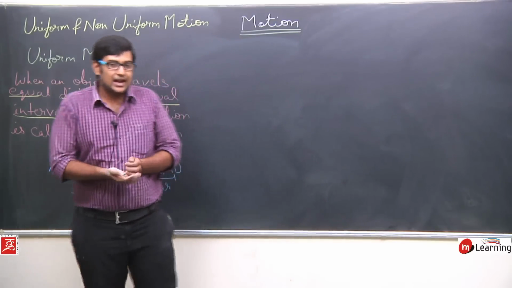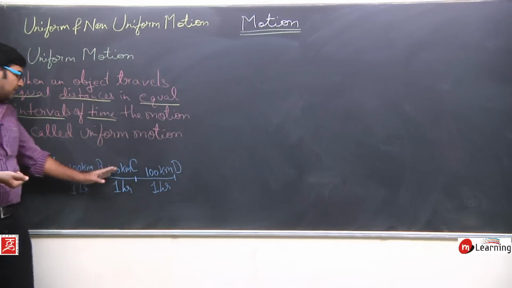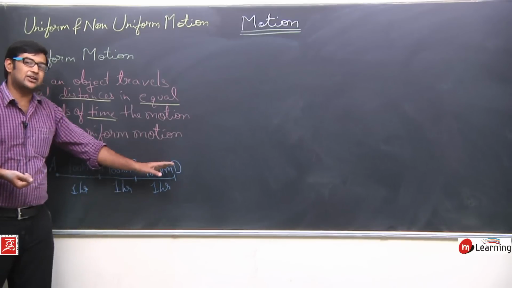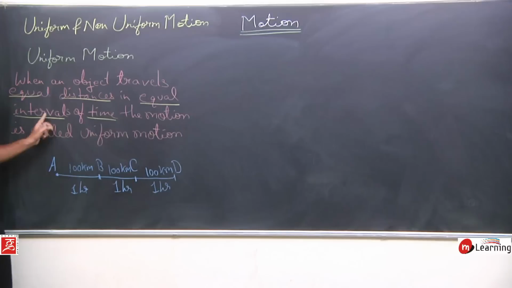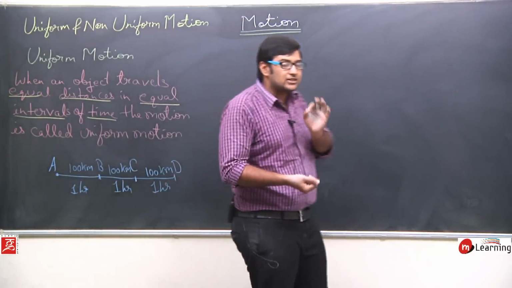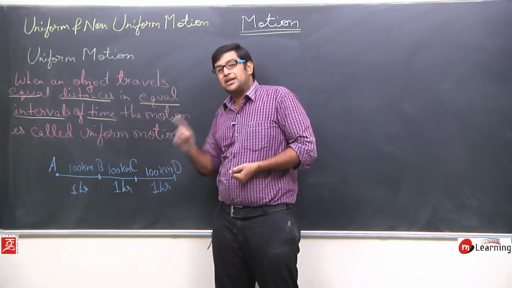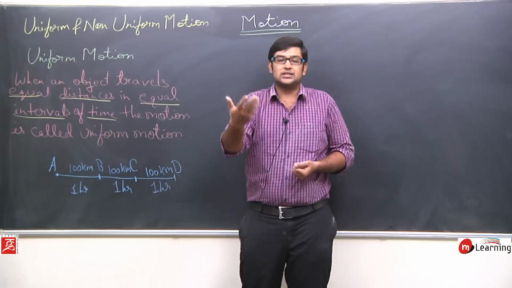So what I can see is that I am traveling equal distances, that is 100, 100 and 100, every time 100 kilometers in equal intervals of time. This is most important: in equal intervals of time. In every 1 hour I am traveling 100 kilometers.